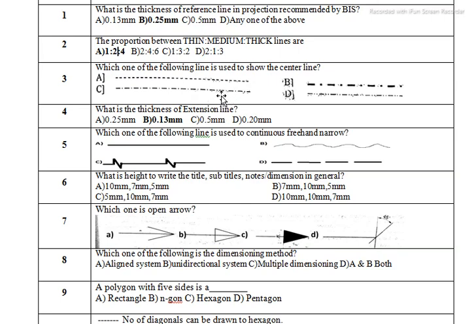As we know, the center line must be represented as a thin line. So you can see the difference between C and B. Which one is thin? Option C is correct. This is the thin line. We represent the center line like line, dot, line, but within that the line is a thin line. Option B has a thick line, so that is not the correct way of representing the center line. So this is how we represent it. Option C is correct here.